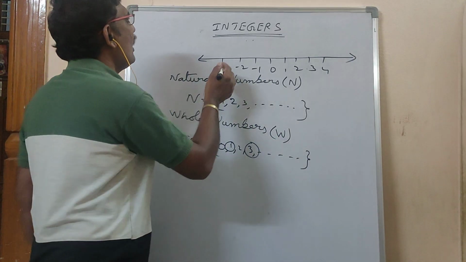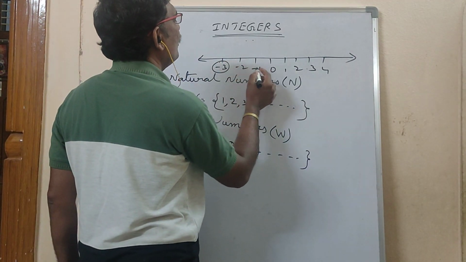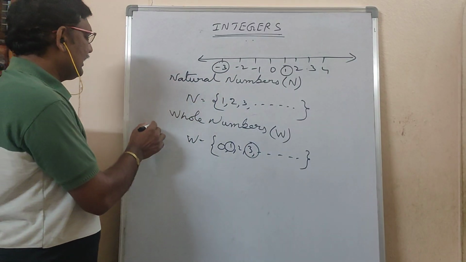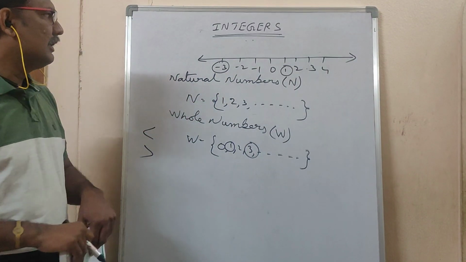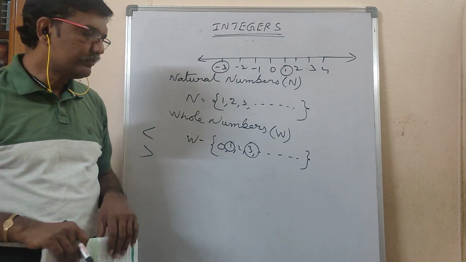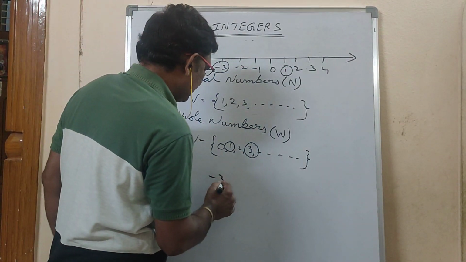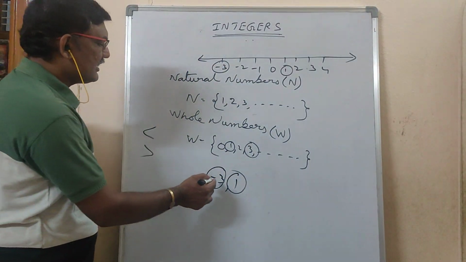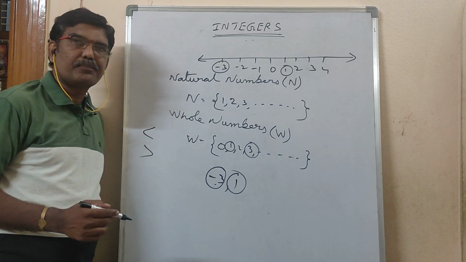Now I want to make a relation, either less than or greater than. Among these two numbers, I want to know which is bigger. What are these two numbers? -3 and 1. Which is bigger? You should not say that -3 is bigger.